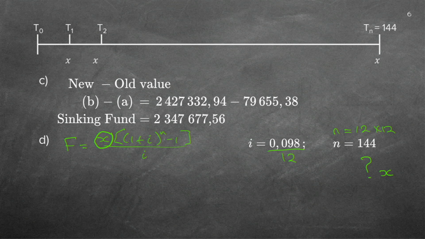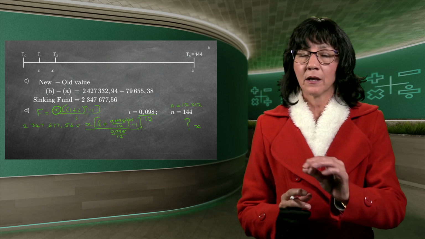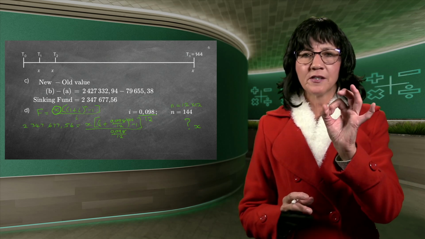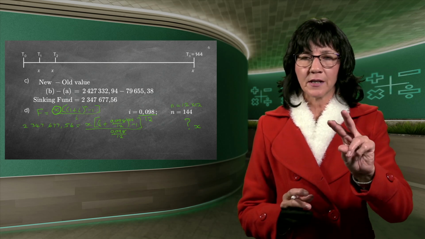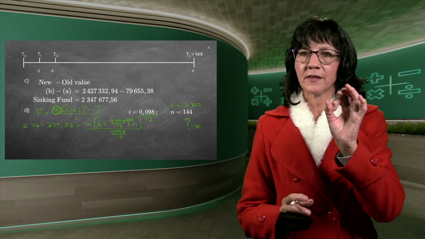I've got the F, 2,347,677.56, equals, I do not have the x. I have the i, which was 0.098 over 12 in a bracket to the power of 144 minus 1, all over 0.098 over 12. Just before I carry on, remember 9.8%. Do not make it 0.98. Common mistake. Make sure that you got the 0 in there. Percentage consists of two figures. So if they give you 9 point something, you know that there's a 0 short.